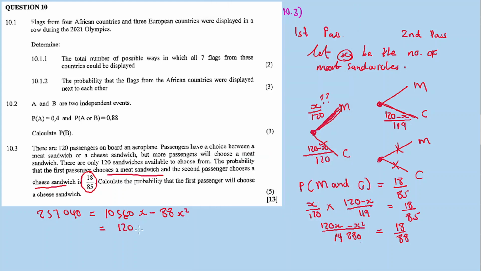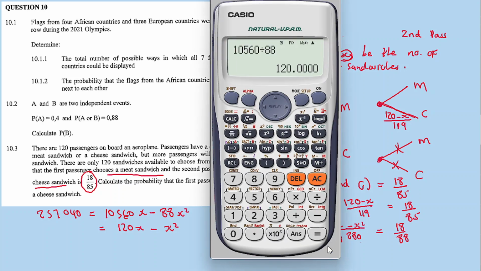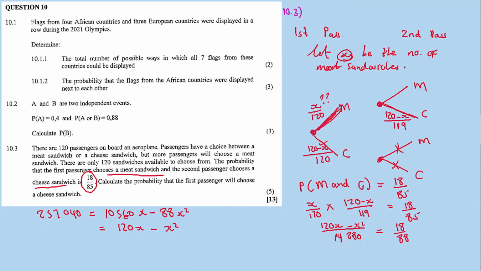So here it's 120x minus x squared, and then 257,040 divided by 88 is equal to... All right, now let's leave it. From here you apply the quadratic formula to find your roots.